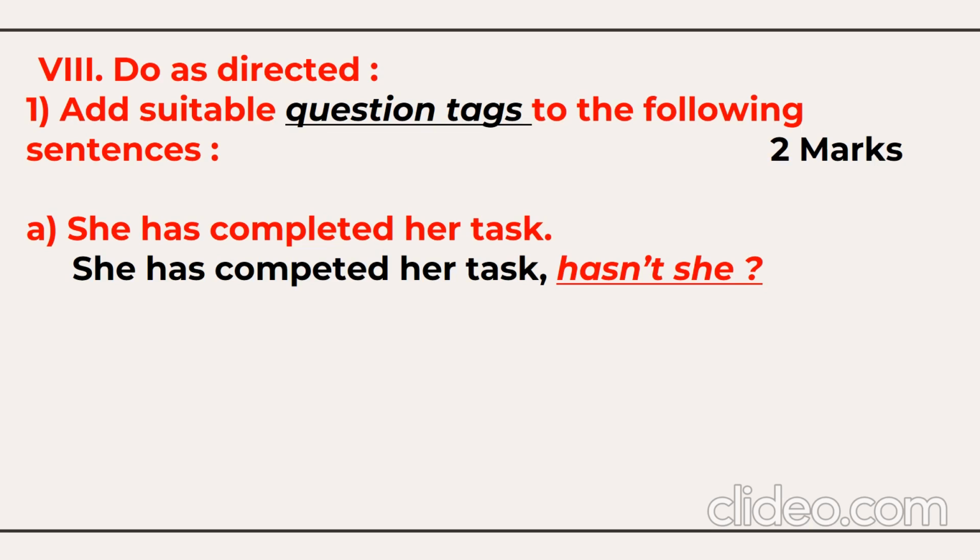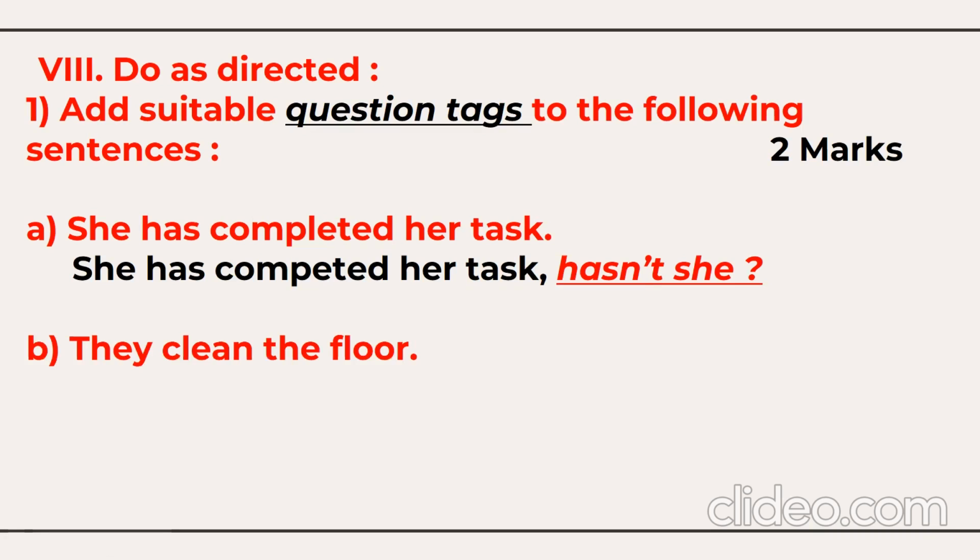So we write here hasn't, short form of not, hasn't, has an apostrophe t, and afterwards the pronoun she. So we'll copy she here and we'll mark here question mark. Hasn't she? If you don't write here question mark, you'll get 0 marks, because without using question mark, how can you say that it's a question or it's a question tag, right? So there's one rule here. If your statement is positive, your question tag should be negative. If your statement is negative, your question tag should be positive, vice versa. Both cannot be positive or both negative, right?